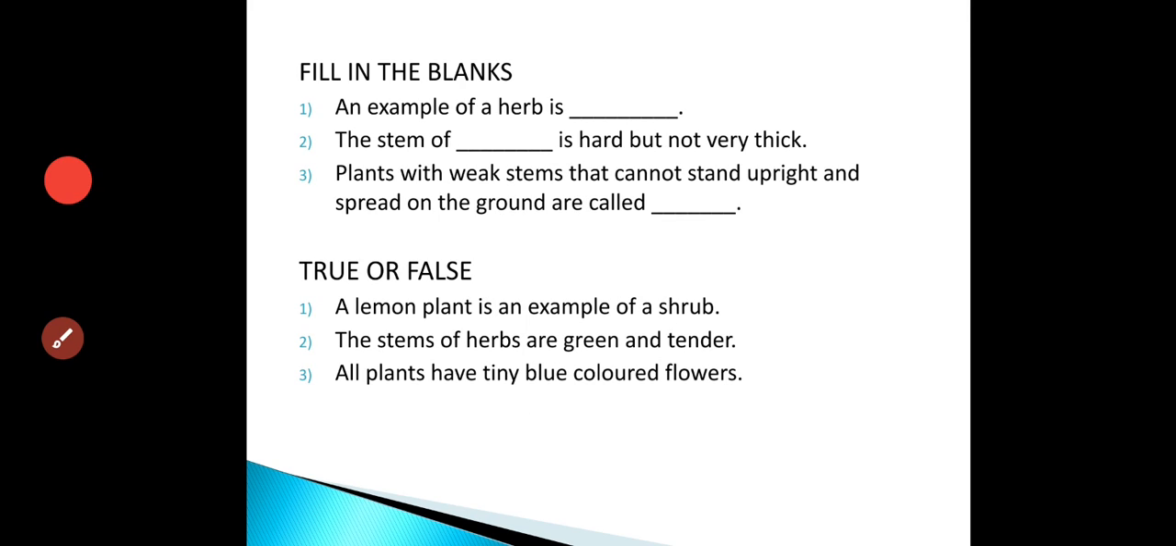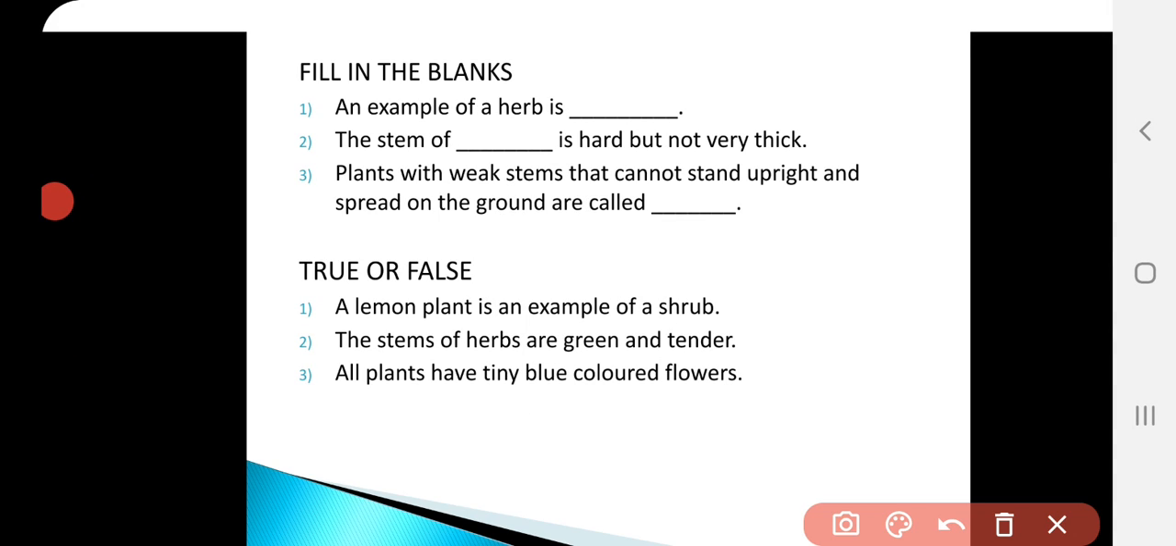And next, fill in the blanks. An example of a herb. I am giving here as tulsi. Okay. So if you have written any other example of a medicinal plant or else about the herbs, it is right. Next, the stem of dash is hard but not very thick. So which category does it belong to? This is shrub. Okay. The stem of the shrub is hard but it is not very thick.